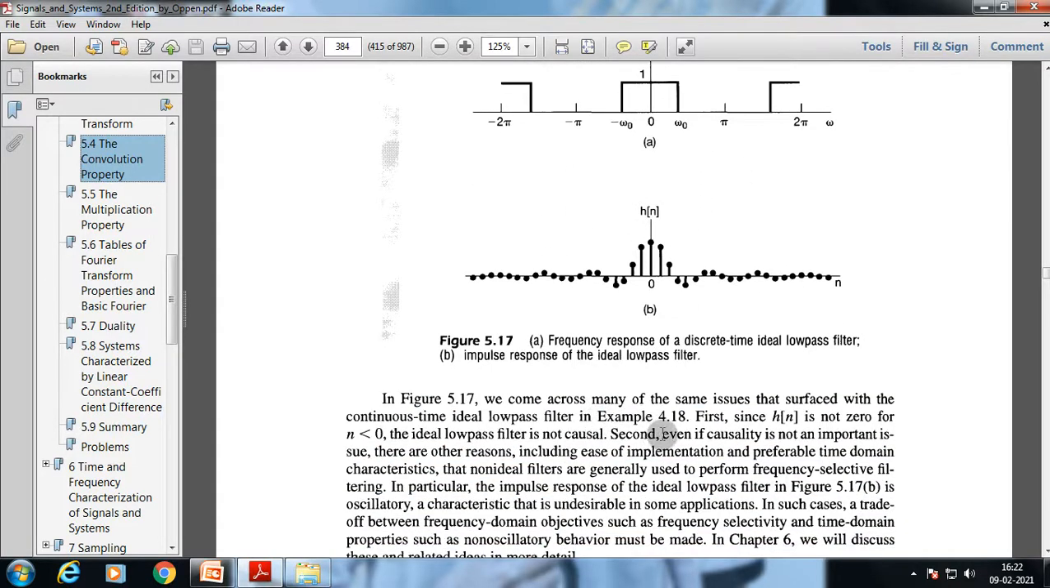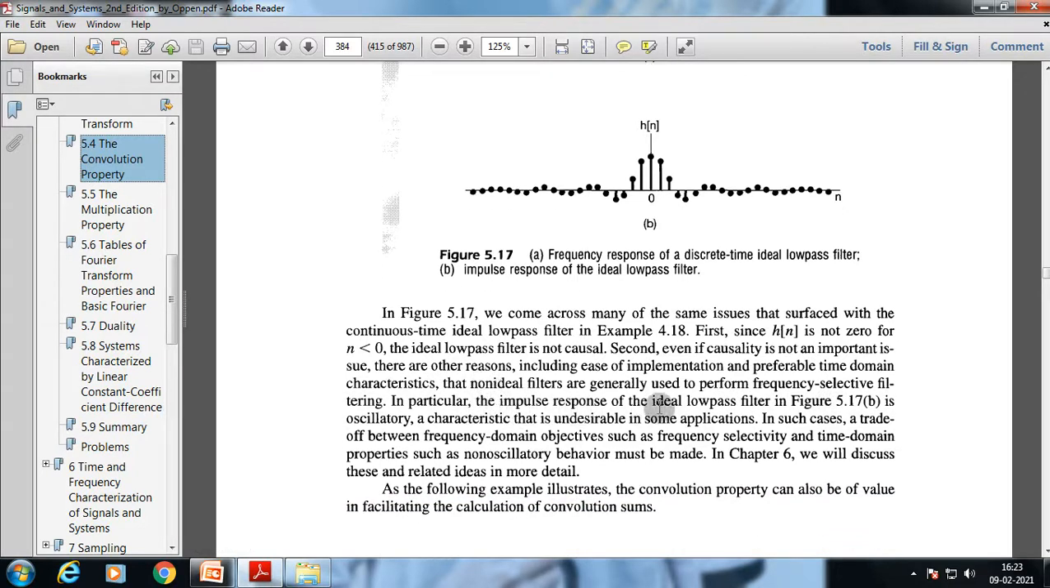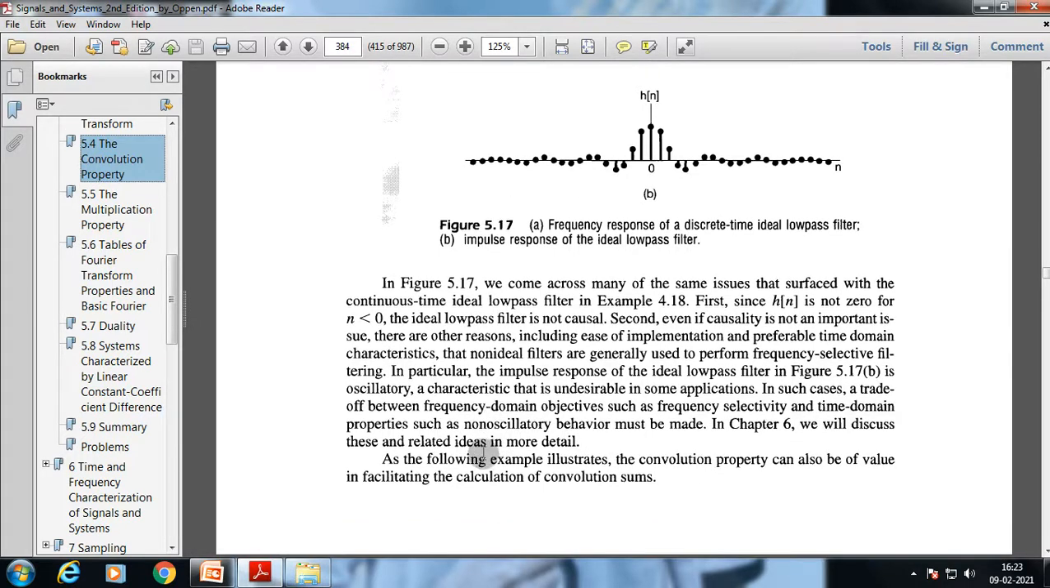Now we come across many of the same issues that surface with the continuous time ideal low pass filter. First, h[n] is not 0 for n less than 0. The ideal low pass filter is not causal. Second, even if causality is not an important issue, there are other reasons, including ease of implementation and preferable time domain characteristics, that non-ideal filters are generally used to perform frequency selective filtering. In particular, the impulse response of the ideal low pass filter is oscillatory, a characteristic that is undesirable in some applications. In such cases, a trade-off between frequency domain objectives such as frequency selectivity and time domain properties such as non-oscillatory behavior must be made. We will discuss this and related ideas in more detail.